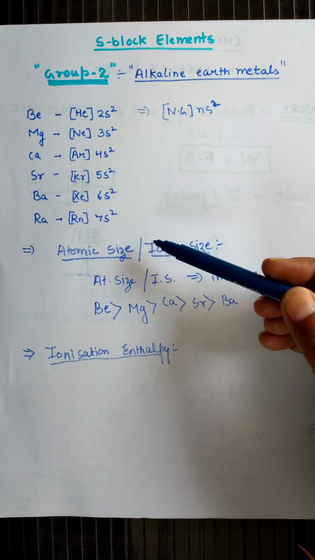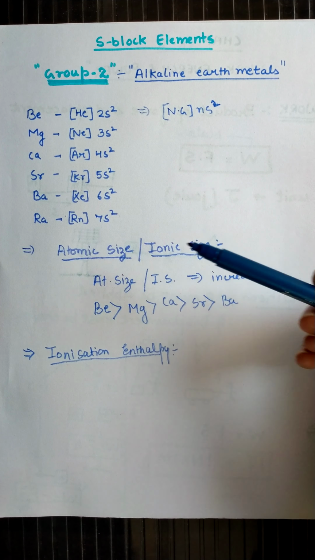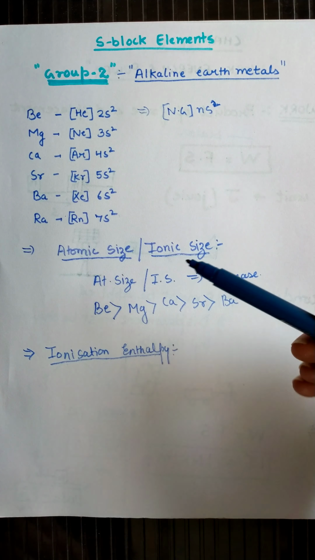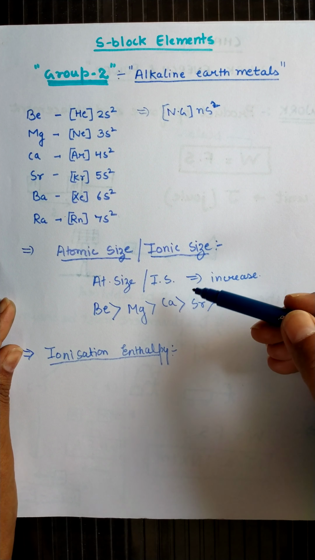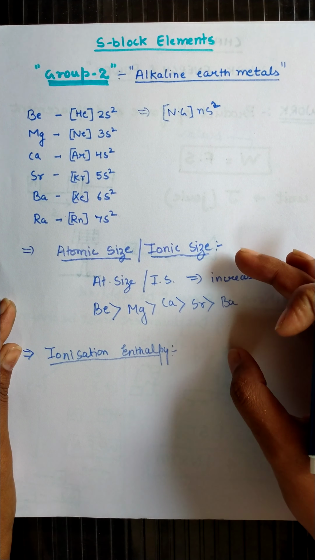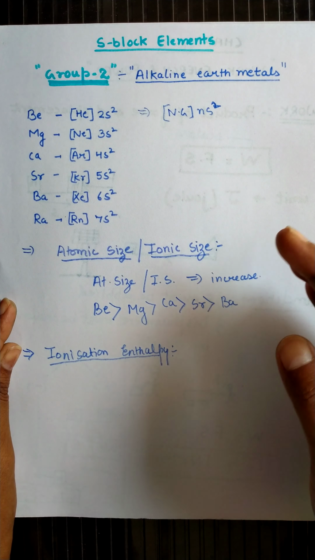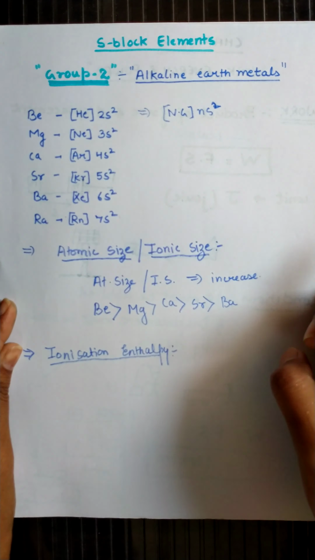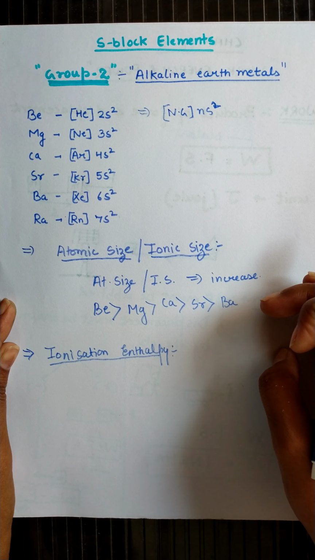Why? Because due to the increase in atomic size and the decrease in Z effective, more repulsion force is applied on the outermost valence shell electron. So we have to give a lesser amount of energy to remove the electron from the outermost valence shell.